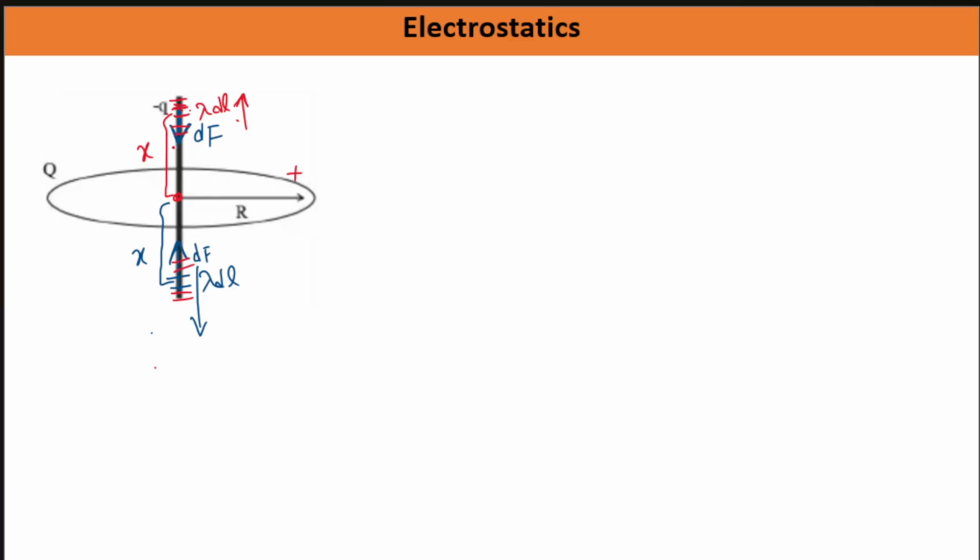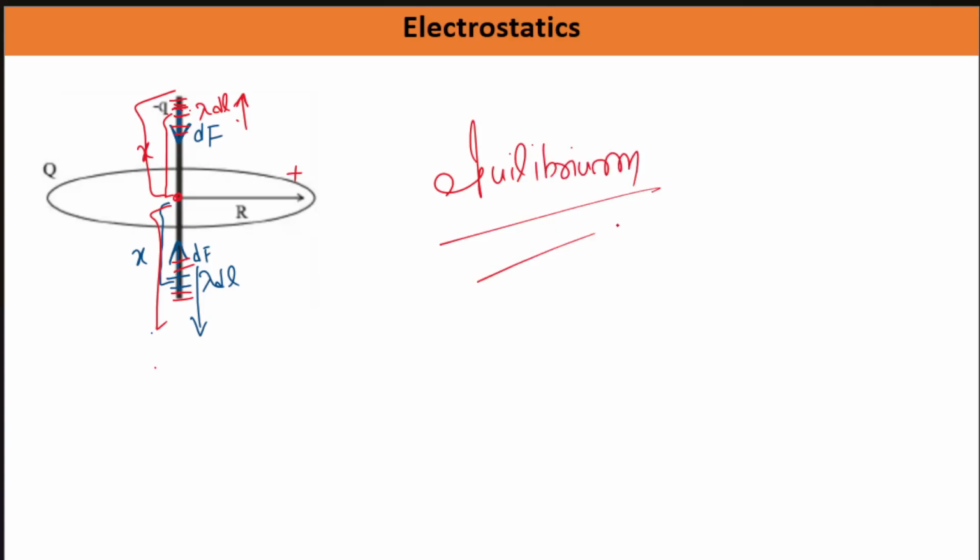Okay, so overall when the rod is kept in this position with r length up and r length down from this center of the ring, it will be in equilibrium. So this is the situation of equilibrium. Now to check for oscillation, what we need to do is displace it from equilibrium.